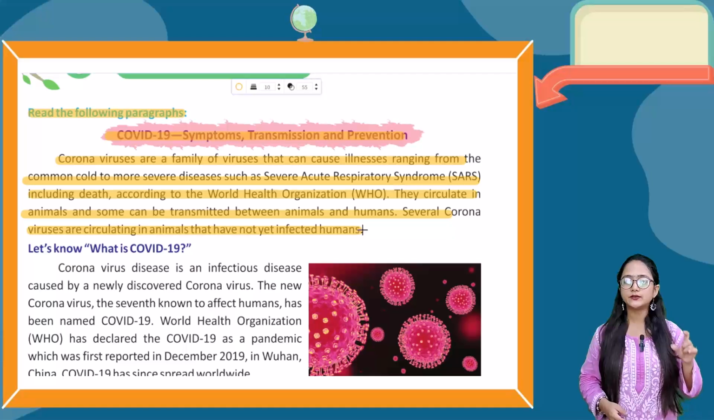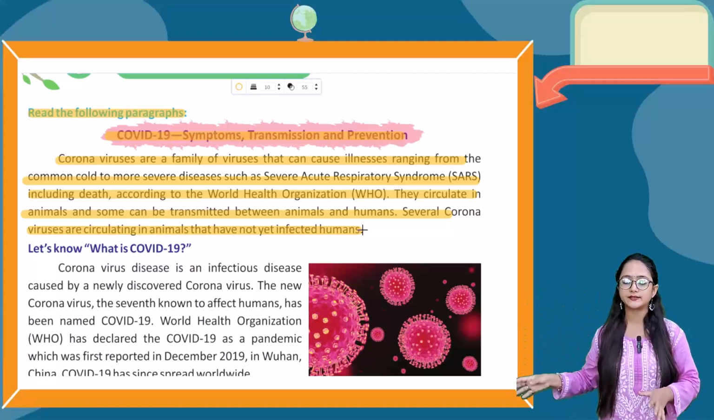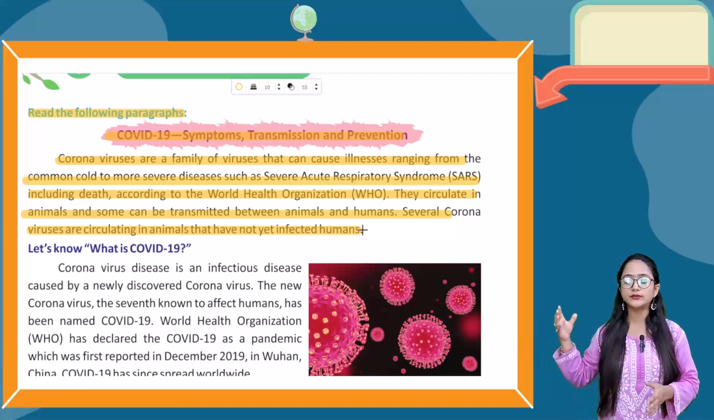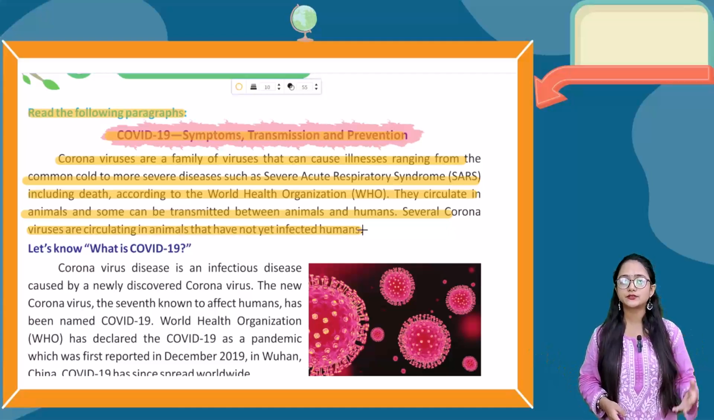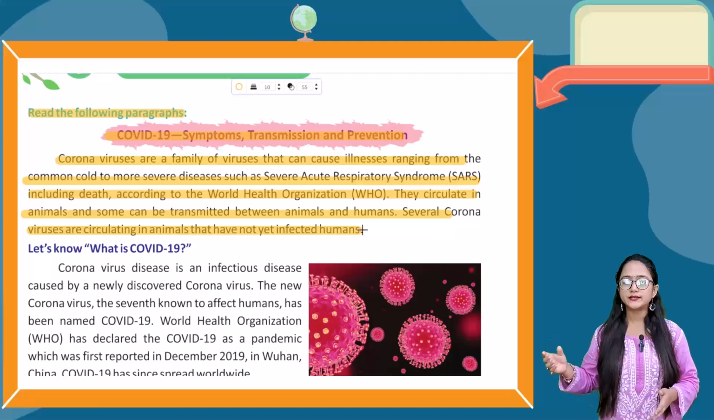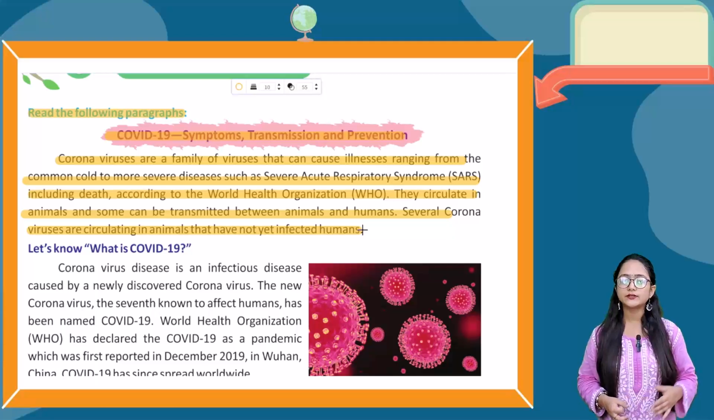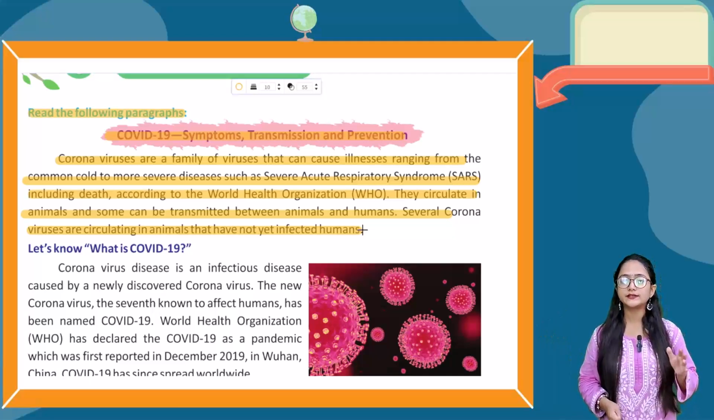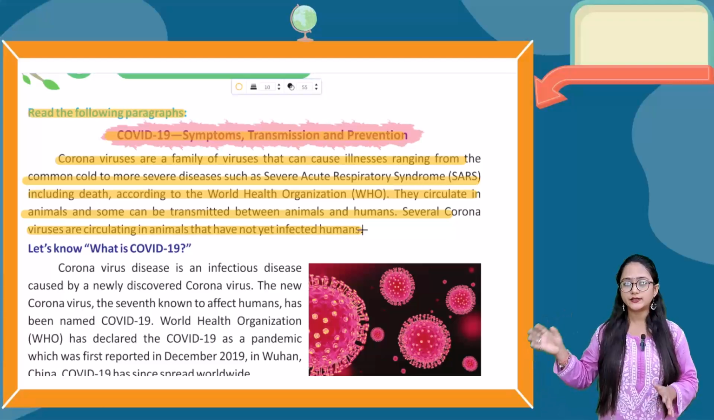Basically, coronaviruses are a family of viruses that can cause different types of illnesses ranging from the common cold to more severe diseases such as severe acute respiratory syndrome, that means SARS, and including death. According to the WHO, they cause many types of diseases, including death, and they circulate in animals and some can be transmitted between animals and humans. Several coronaviruses are still there in animals which have not spread to humans till date.